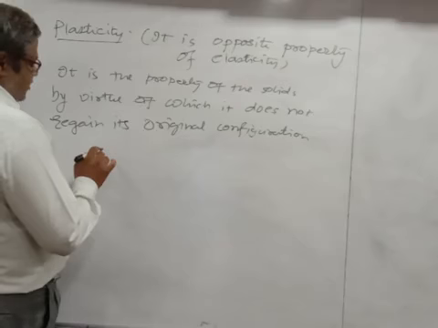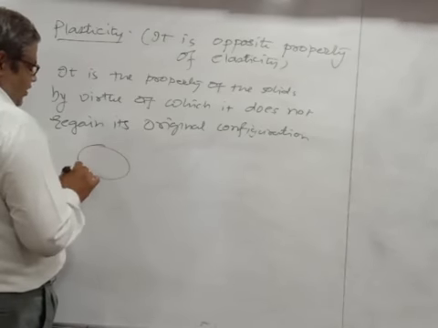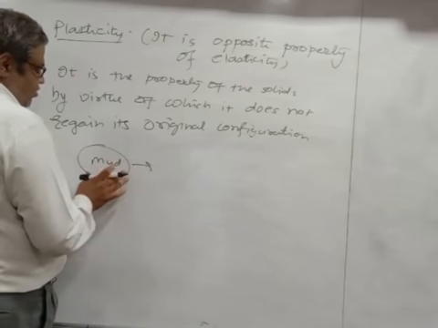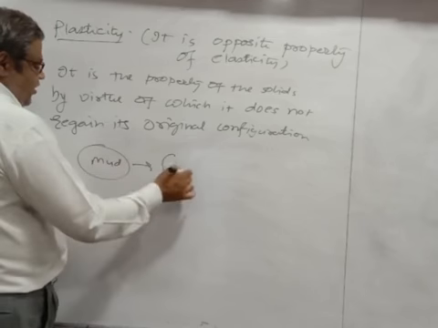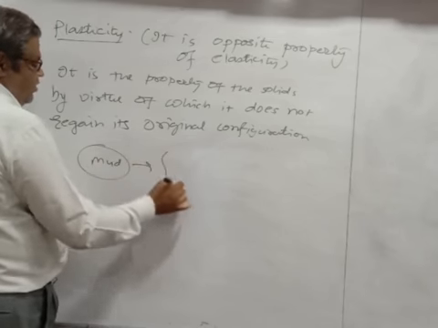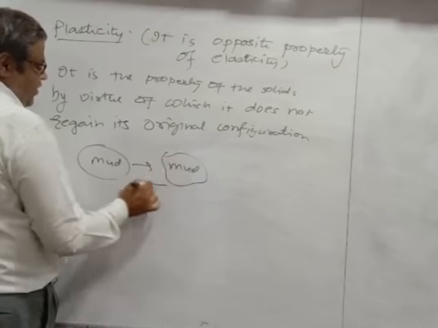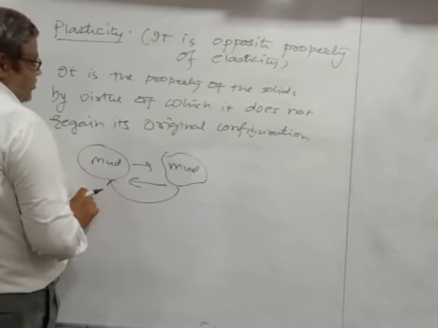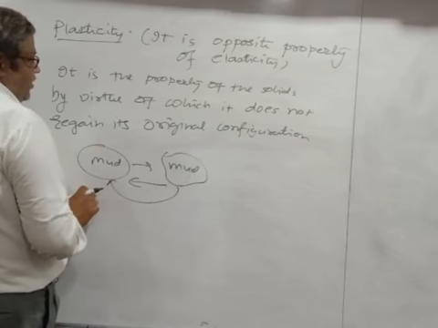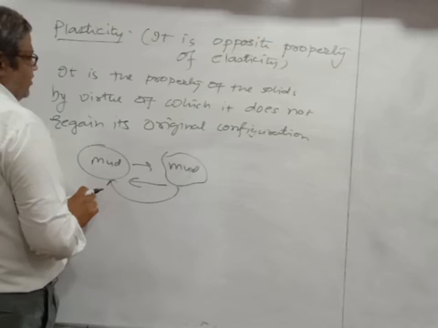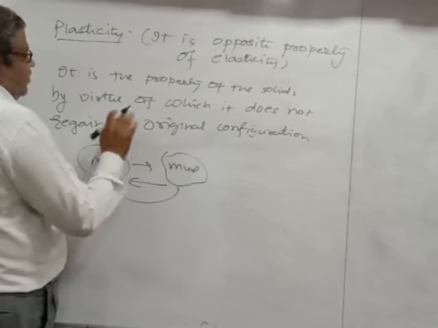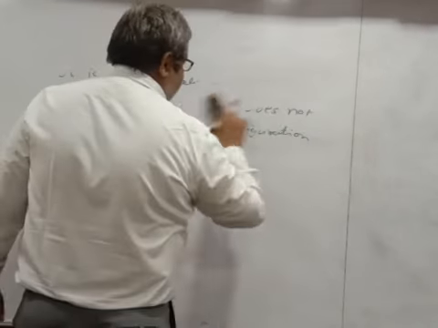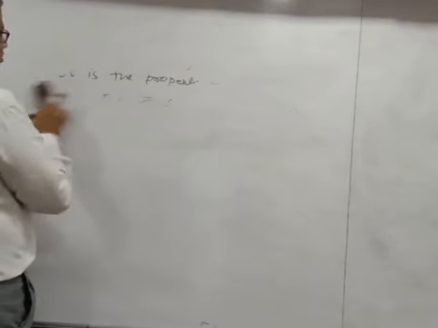So plasticity is nothing but, suppose this is the material, or this is mud. Now if you press this mud, or change the shape of the mud, it will change its shape, but it will never regain its original shape. So this is known as the plasticity of the material. See, it is exactly the opposite of elasticity. The property of the solid by virtue of which it does not regain its original configuration is known as plasticity.